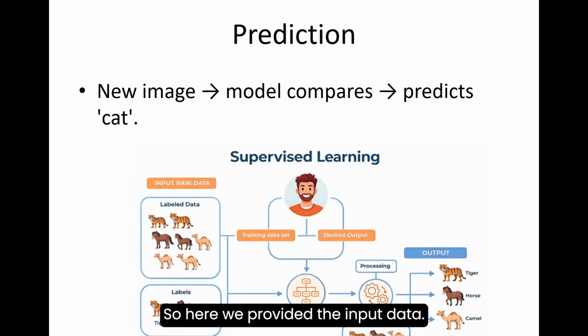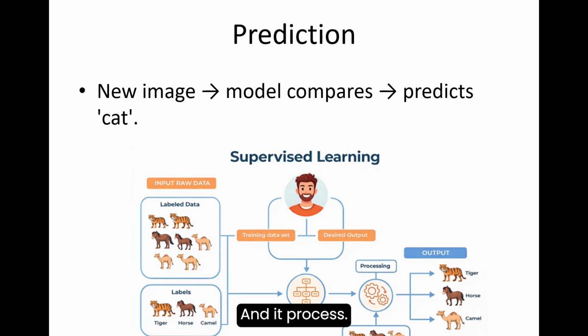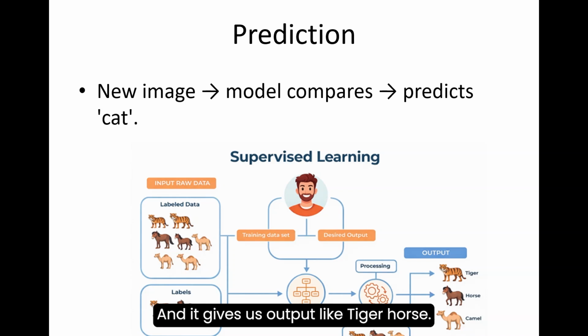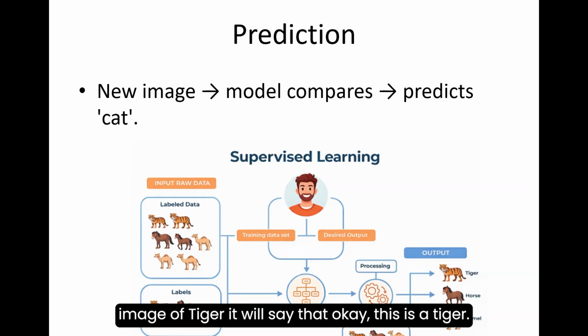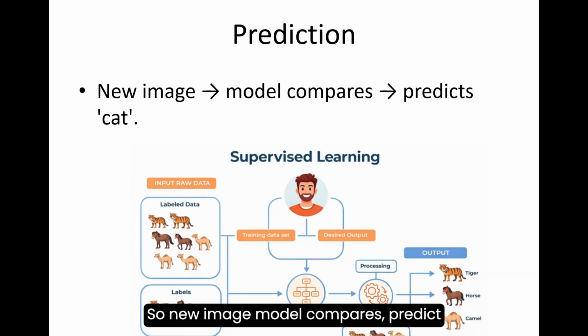Here we provided input raw data with labeled data like tiger, horse, camel, and we trained on the data set, and it processes and gives us an output like tiger, horse. When we provide an image of a tiger, it will say okay, this is a tiger, this is a horse, this is a camel. So a new image, the model compares, predicts. That is supervised learning. If there is any error, the process repeats many times, and that's how the model improves over time.